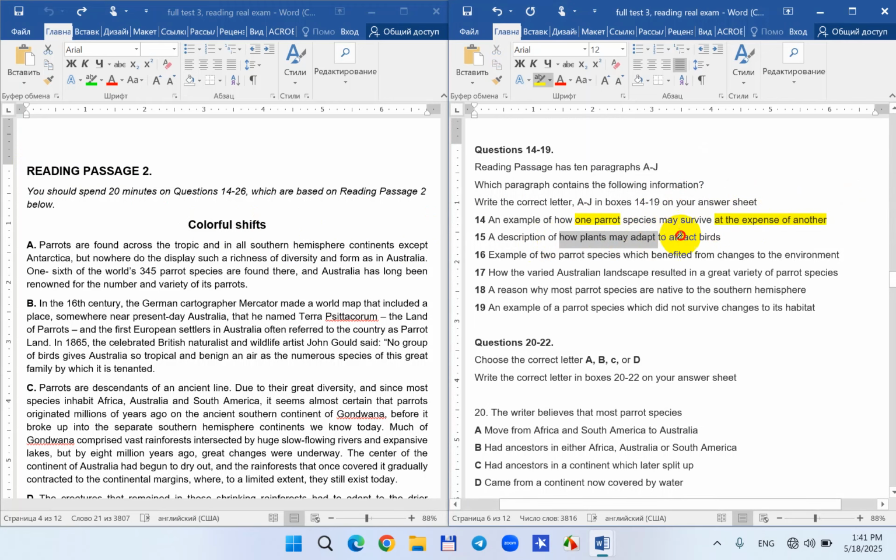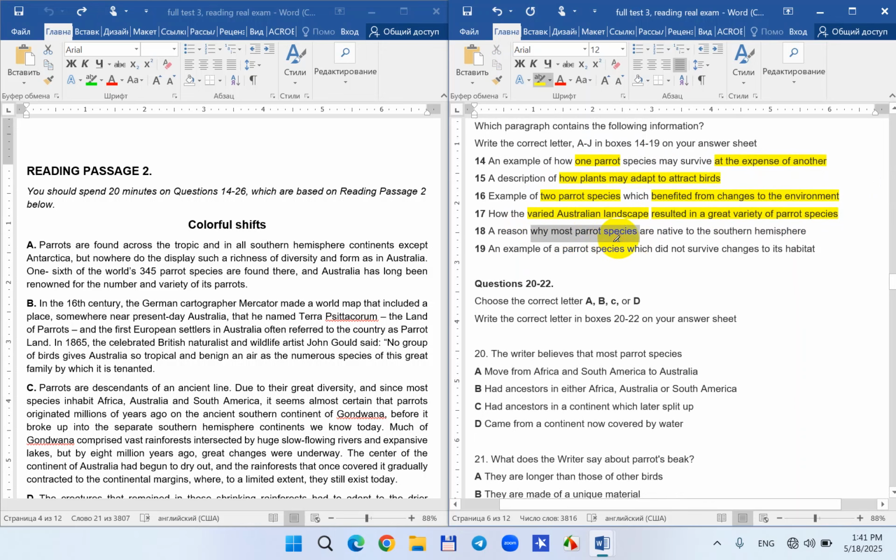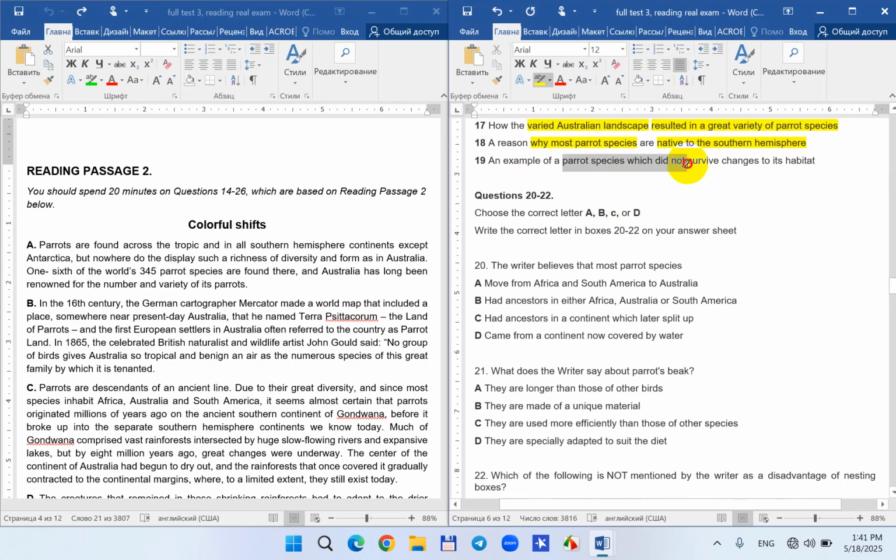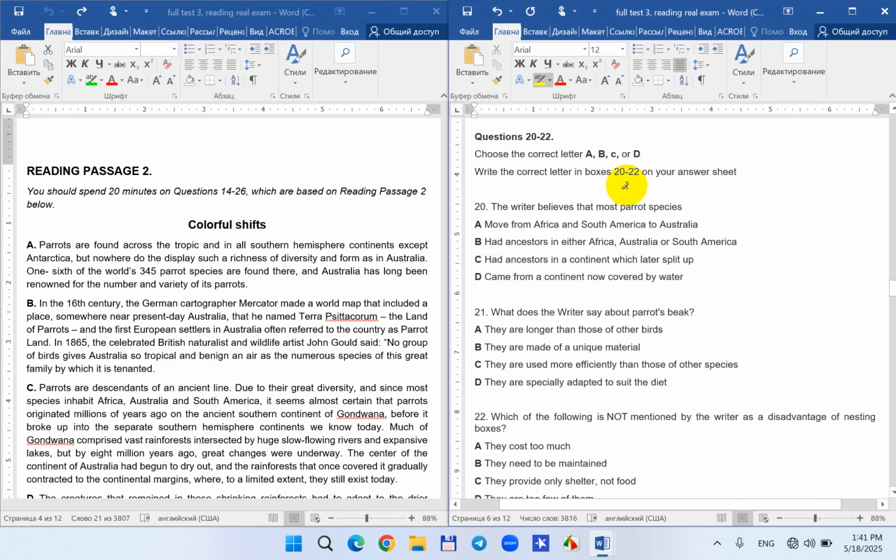Description of how plants may adapt to attract birds. Two parrot species that benefit from changes to the environment. Landscape resulted in a great variety of parrot species. Why most parrot species are native to the southern hemisphere. Example of a parrot species which did not survive changes to its habitat. Okay, so now let's continue.